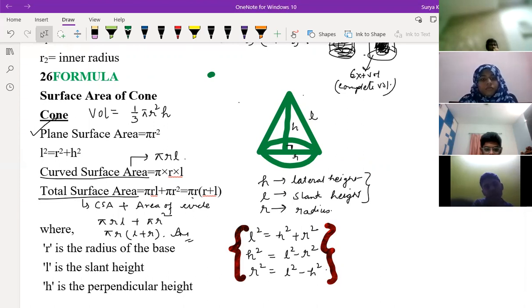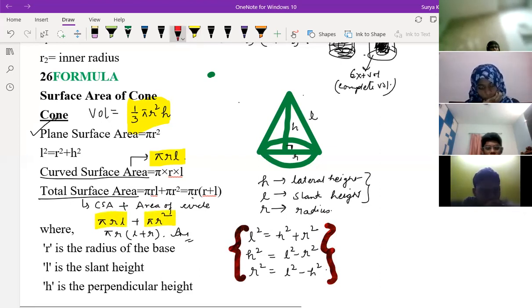The cylinder volume is pi r square h, and you should divide by 3 to get the volume of cone. So pi r square h divided by 3. Curved surface area is pi r l, and total surface area is pi r l plus pi r square.